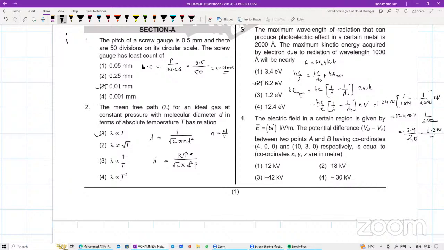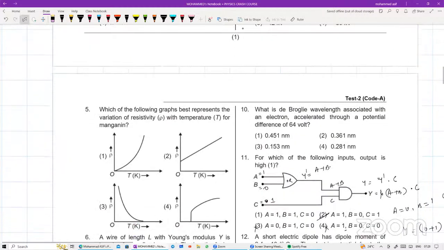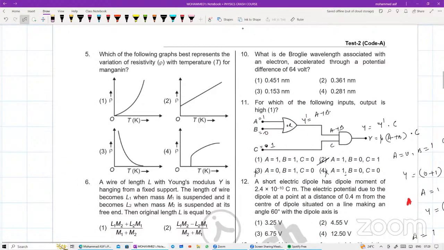Done. चलिए क्वेश्चन नंबर 51 बताइए बेटा. Which of the following graphs best represents the variation of resistivity with the temperature for the manganese? NCERT का क्वेश्चन है बेटा, डायरेक्ट क्वेश्चन है. रेसिस्टिविटी का फॉर्मूला क्या होता है बेटा? रो इज इक्वल्स टू योर रो नॉट इनटू 1 प्लस अल्फा इनटू टेम्परेचर डिफरेंस डेल्टा थीटा, isn't it? And the resistivity will be varying with the temperature beta. So what will be the graph for that one?